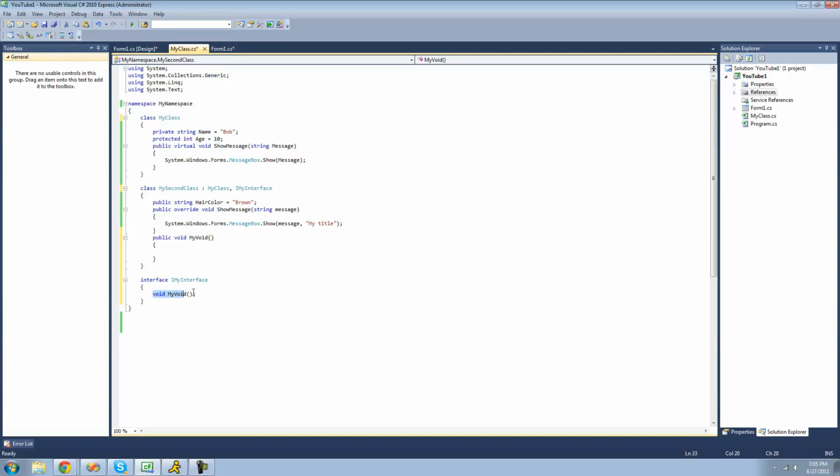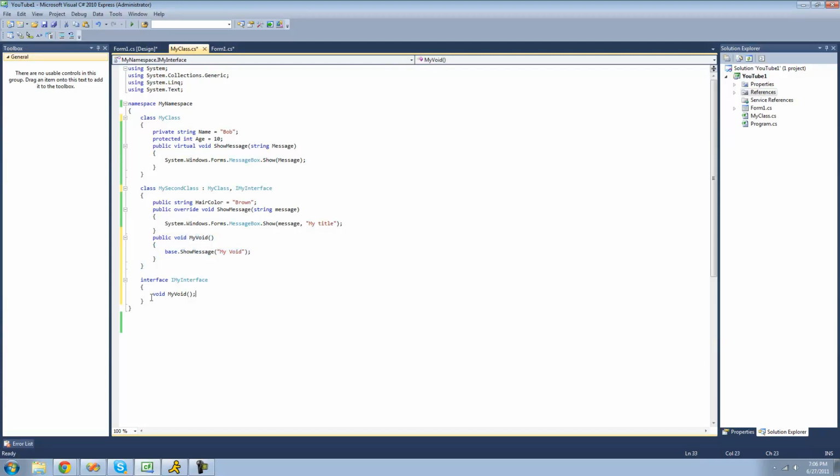So you should just copy this directly and paste it in there, and then you can put your curly braces beneath that. Now inside of here we can make it do something. I'll just have a message box be displayed. Actually, I might as well use this method right up here. So we'll just do base dot show message, and then we'll just have it display a message saying my void. So now we can use this just like we would normally use it.